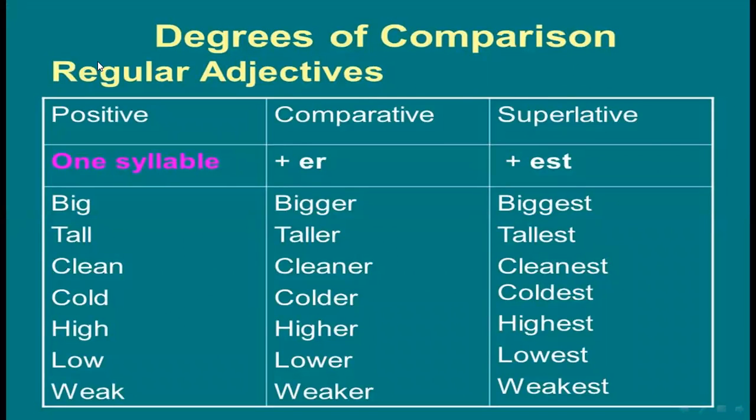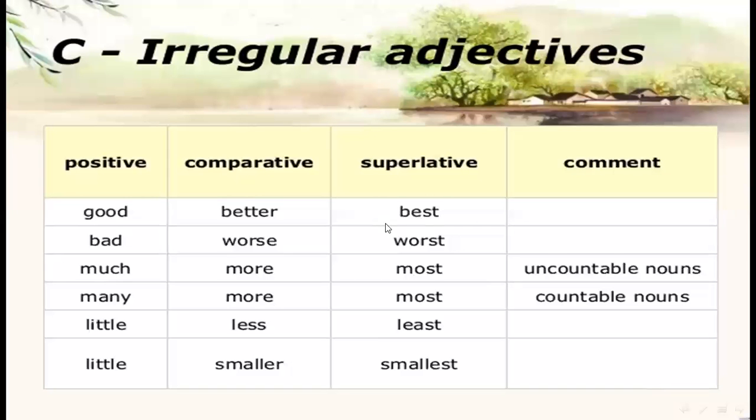Degree of comparison in regular adjectives: in positive, one syllable; in comparative, insert ER; in superlative, insert EST. Big, bigger, biggest; tall, taller, tallest; clean, cleaner, cleanest; cold, colder, coldest; high, higher, highest; low, lower, lowest; weak, weaker, weakest. So this type of adjective is called regular adjectives.